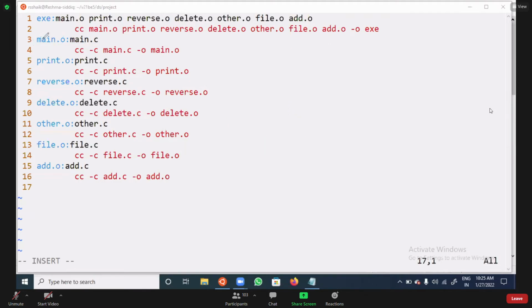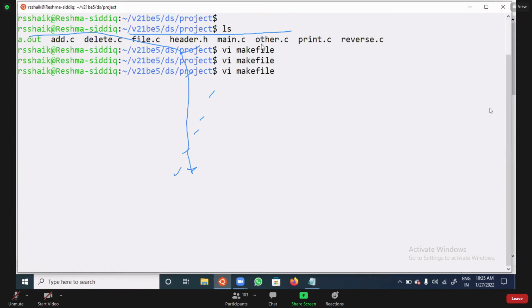So from where will it start? From line number 3 onwards, it is going to start. First, all the object files will be created. After that, it is going to execute line number 1 and 2. Now you can observe here.